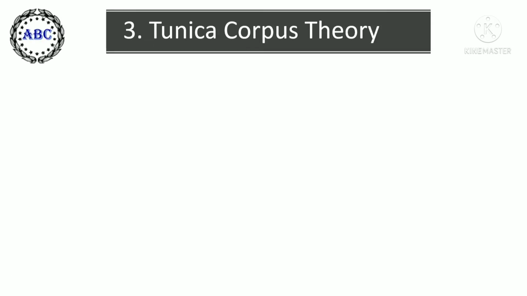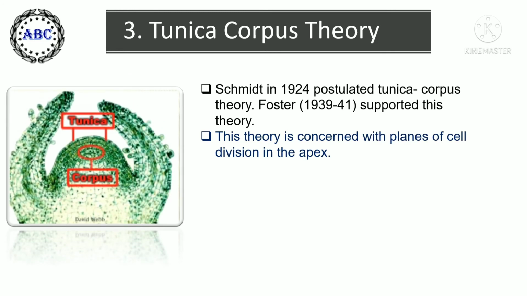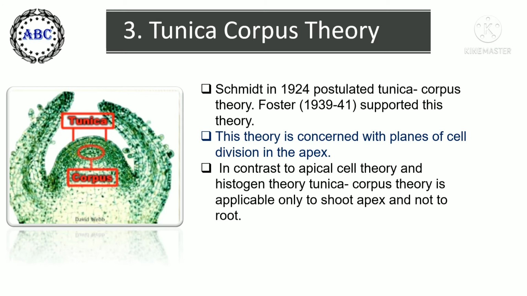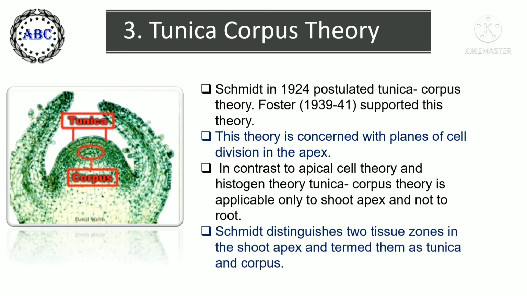Third theory is tunica corpus theory. Schmidt in 1924 postulated this theory, and Foster, after a few years, from 1939 up to 1941, supported this theory. This theory is concerned with planes of cell division in the apex. In contrast to apical cell theory and histogen theory, tunica corpus theory is applicable only to shoot apex and not to the root. Schmidt distinguished two tissue zones in the shoot apex and termed them tunica and corpus.